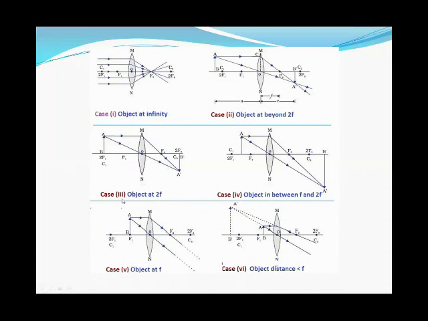Now, the third case is when the object is placed at 2F, or at the center of curvature; it will also form the image in real and inverted form.